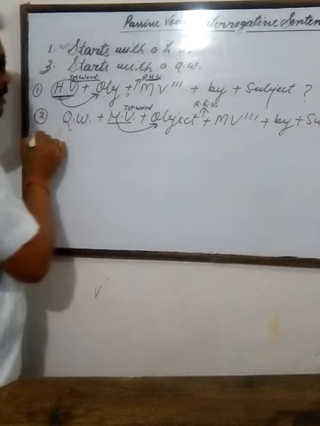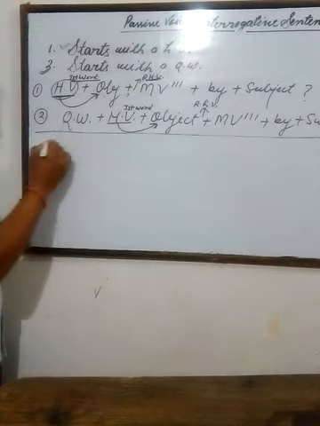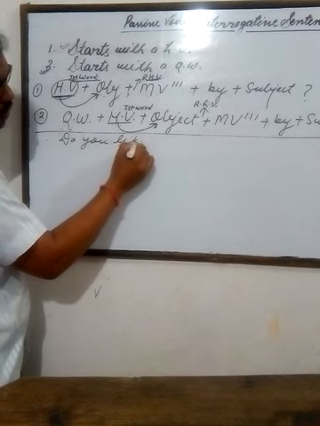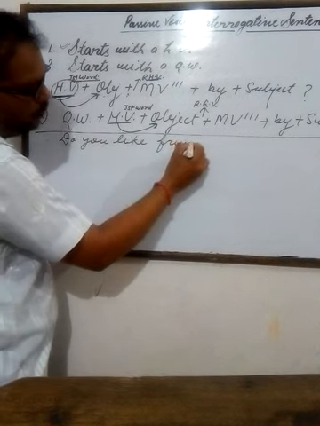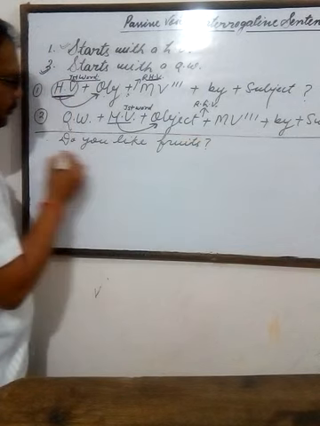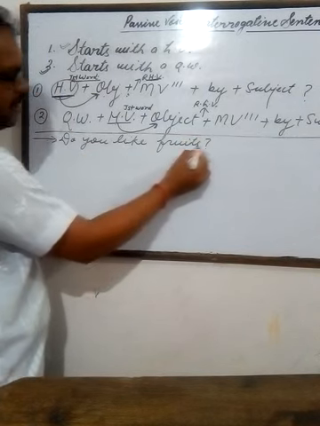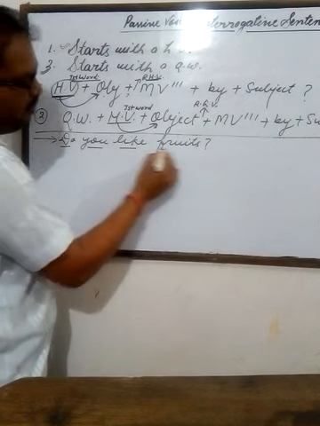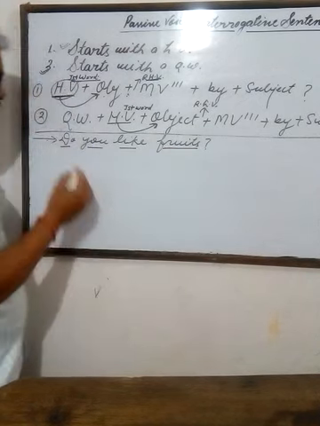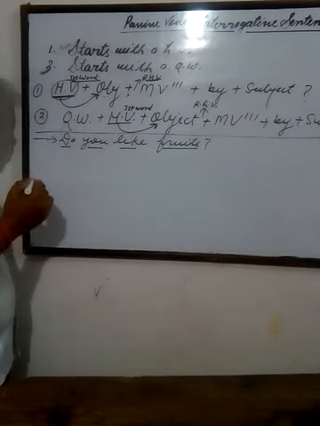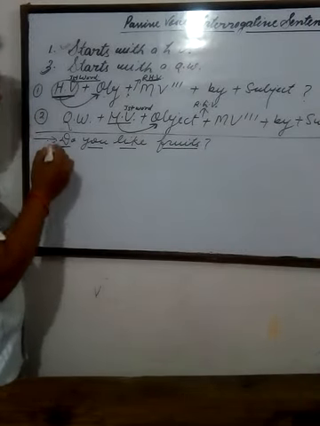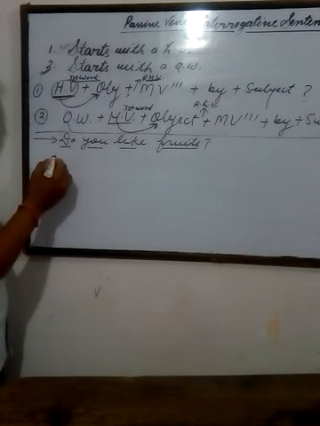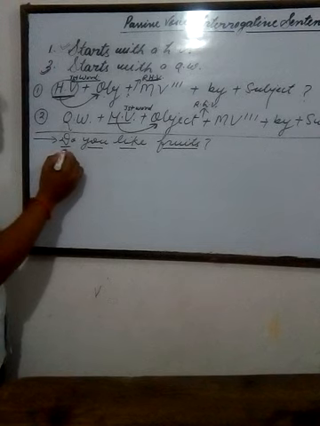Good. Now we see the examples. Do you like fruits? Now you are to change this sentence into passive voice. You know that this is helping verb, subject, verb, and object. This sentence belongs to simple present tense, present indefinite tense, and you know that in the sentence of passive voice in simple present tense, the helping words are am, is, are.